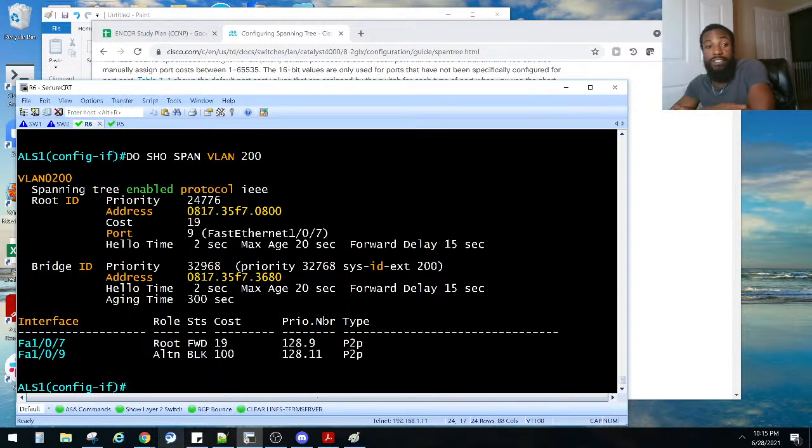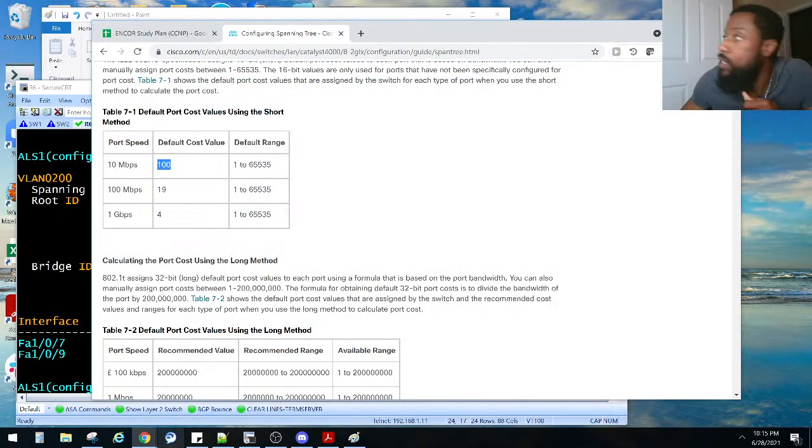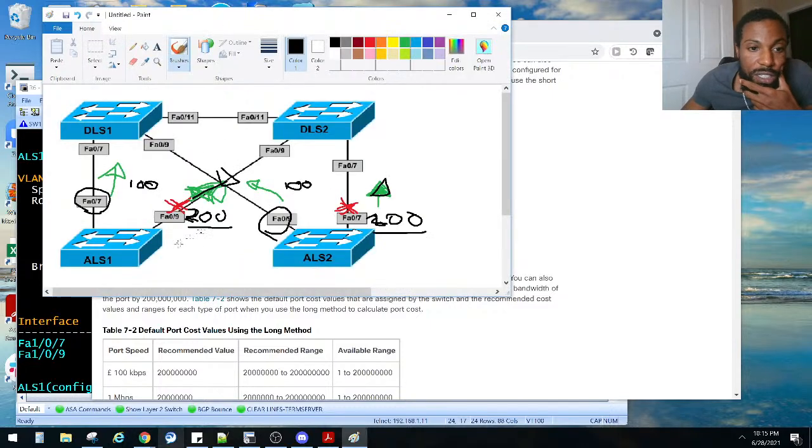Remember, it's 07. You said 07 on ALS1? Let me see. On ALS1, let's go back. Well, this one is forwarding. It is 09 on mine that is blocking. So this guy is blocking and this guy is blocking on ALS2.